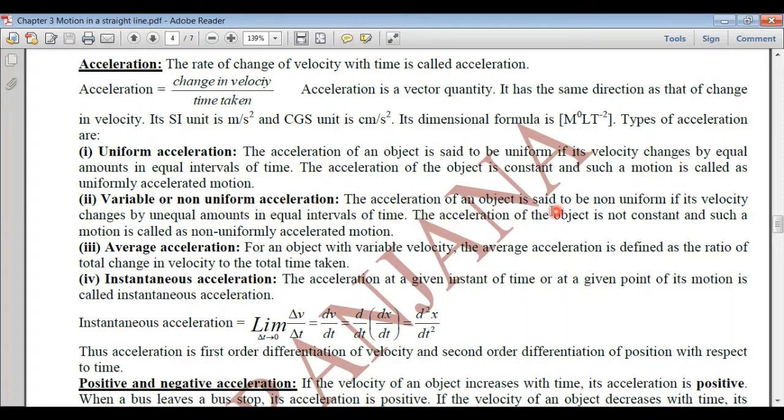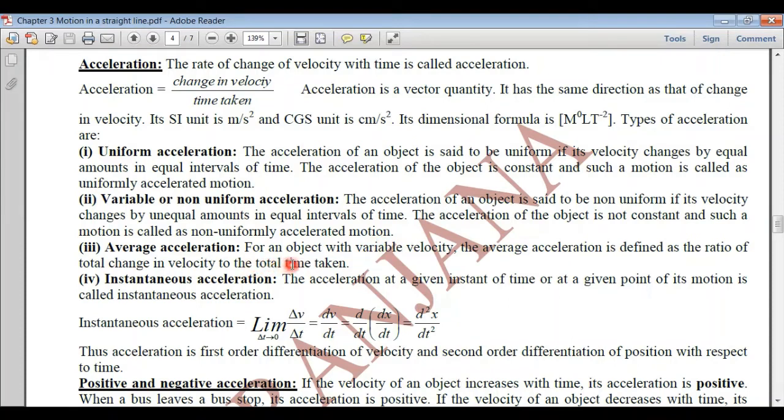The acceleration of an object will be non-uniform if its velocity changes by unequal amounts in equal intervals of time. This change in velocity is not equal in equal intervals of time. Then the acceleration is said to be non-uniform, that is, the acceleration is not constant. And such a motion is called non-uniformly accelerated motion. So if the acceleration is not constant, the motion is called non-uniformly accelerated motion.